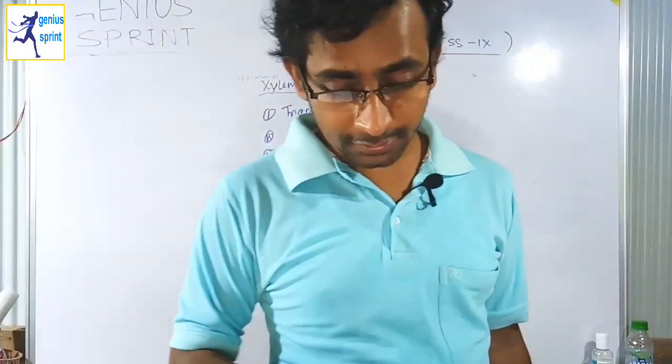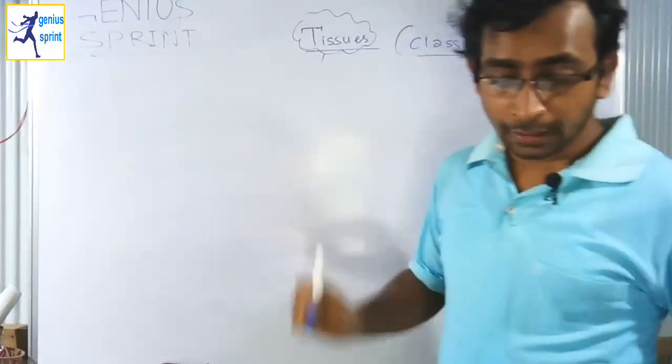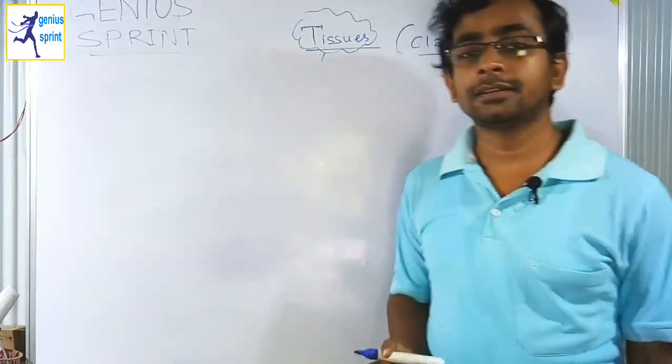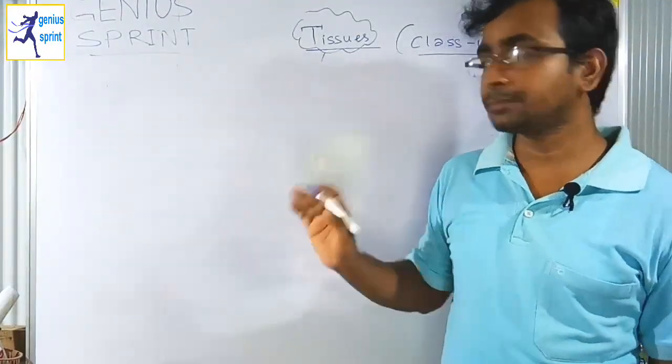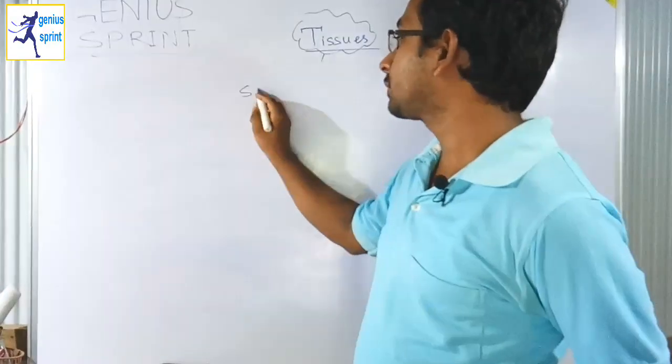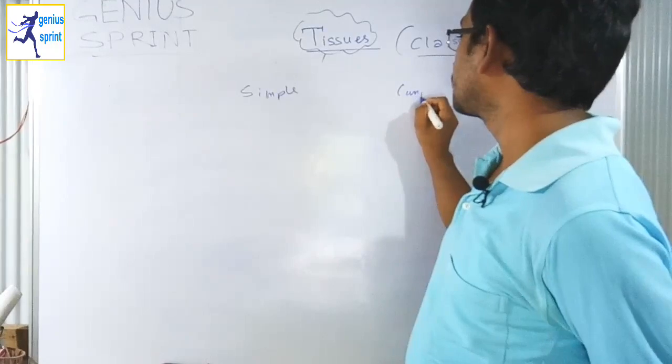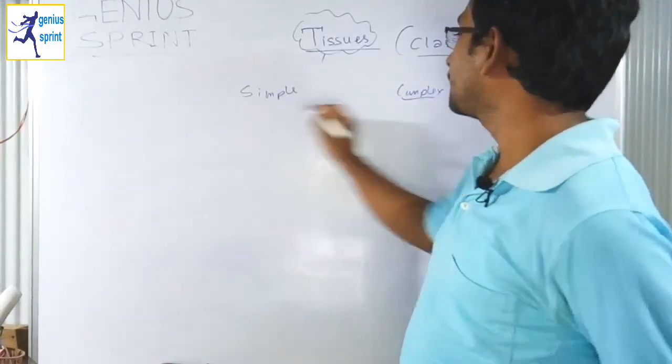Your next question was, how are simple tissues different from complex tissues? For that you have to first understand what is simple tissue and what is complex tissue, then make the difference between them.